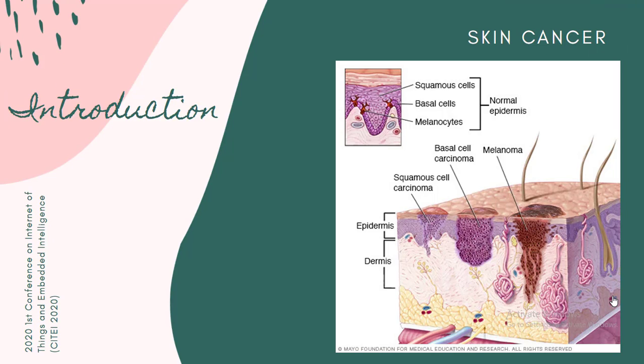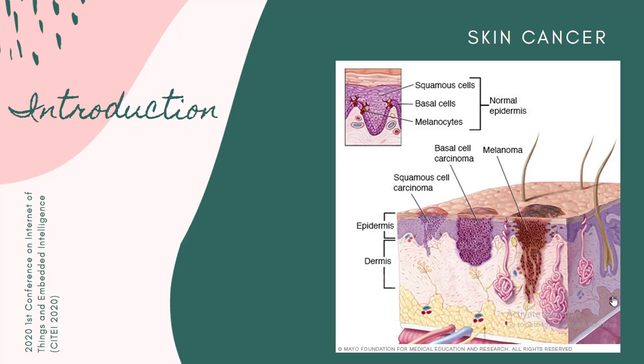Skin lesions are skin tissue that has an abnormal growth or appearance compared to the surrounding skin. One of the potentially cancerous skin lesions is melanoma. Melanoma is formed in melanocyte cell. Today, melanoma cancer causes many deaths in the world. Melanoma examination in the early stage is very important so that patient survival can be improved.